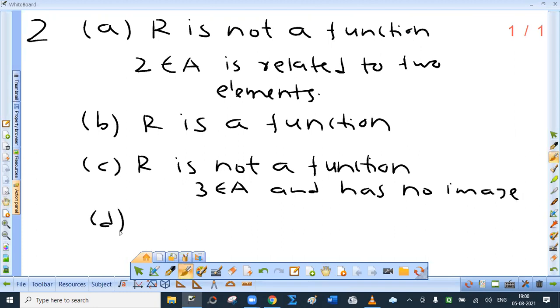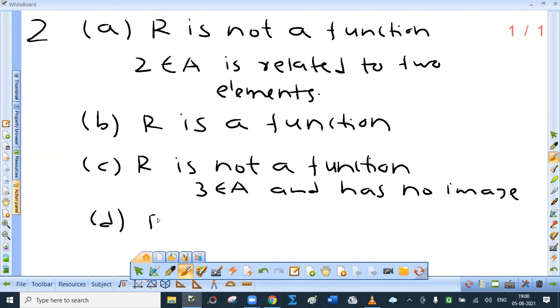And D: (1, 1), (2, 1), (3, 1), (4, 1). Is it a function? Yes, f is a function. Now don't say that all of them have the same image. Nothing is mentioned about that. Every element should be uniquely associated. Two or more than two elements can have the same association. No objection in that. Okay.